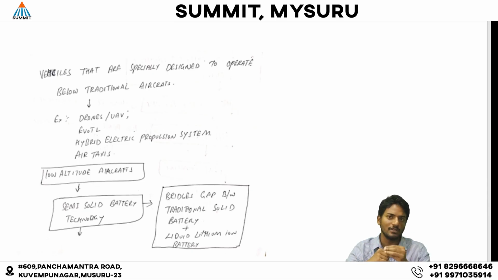Low altitude aircraft are operationalized through the use of semi-solid battery technologies. Now we will discuss what semi-solid battery technologies are.